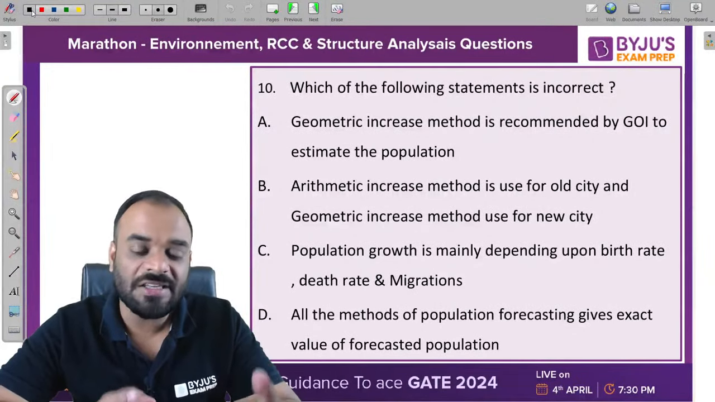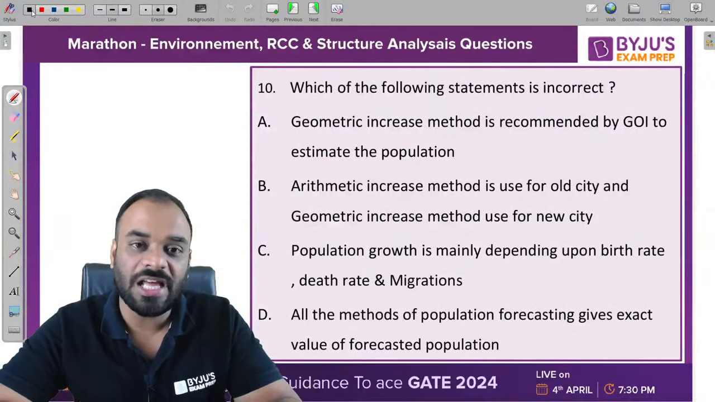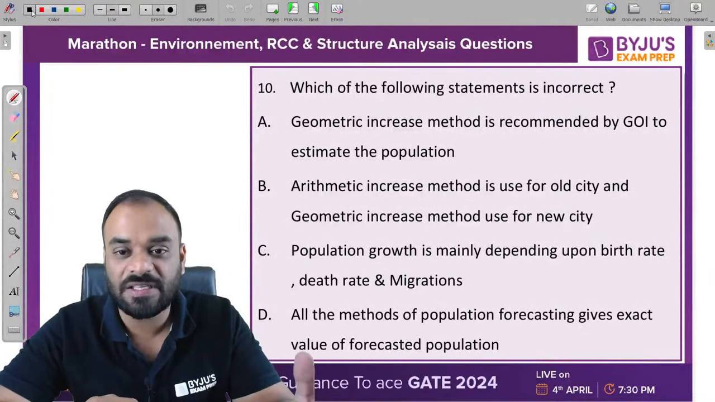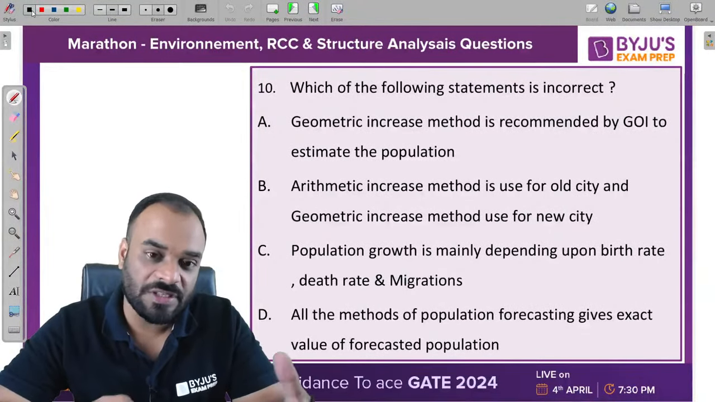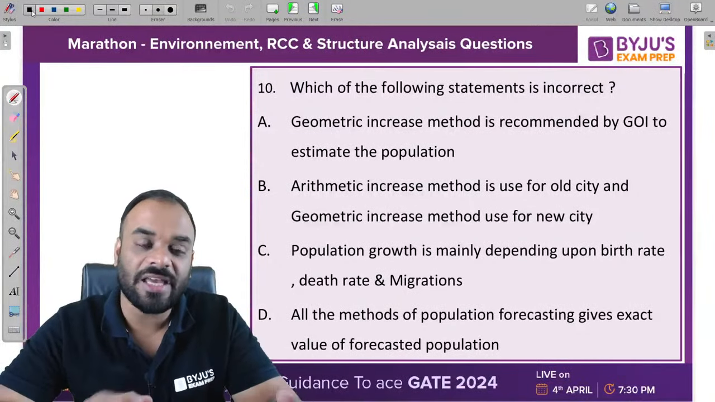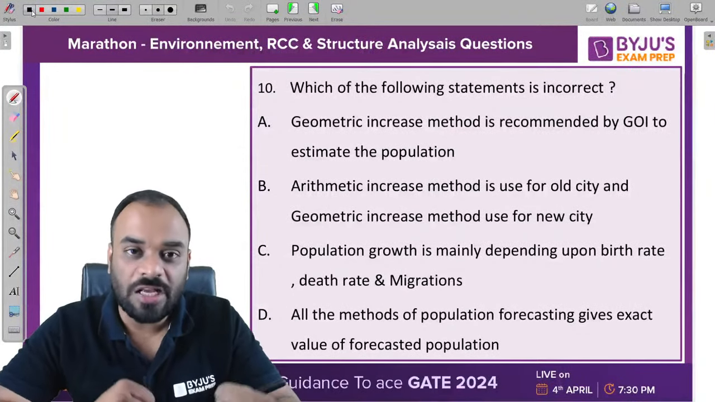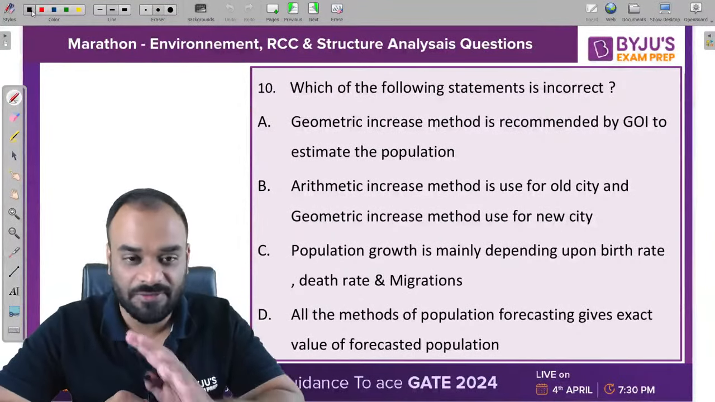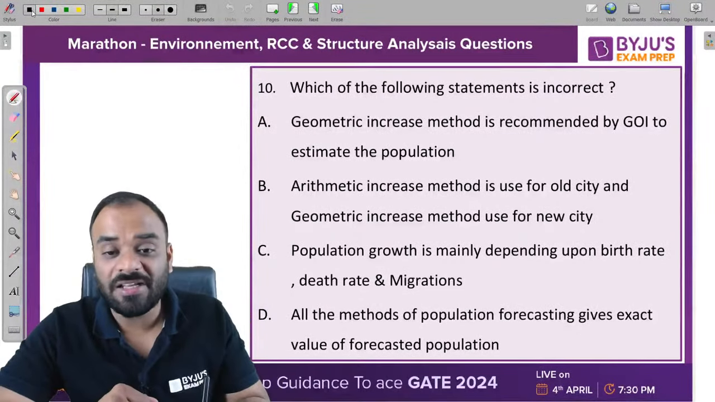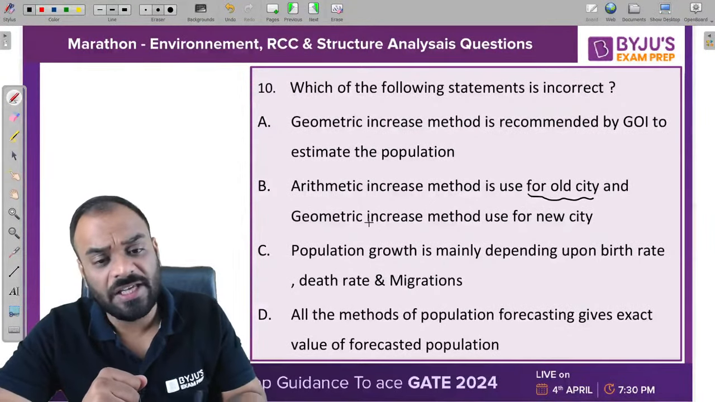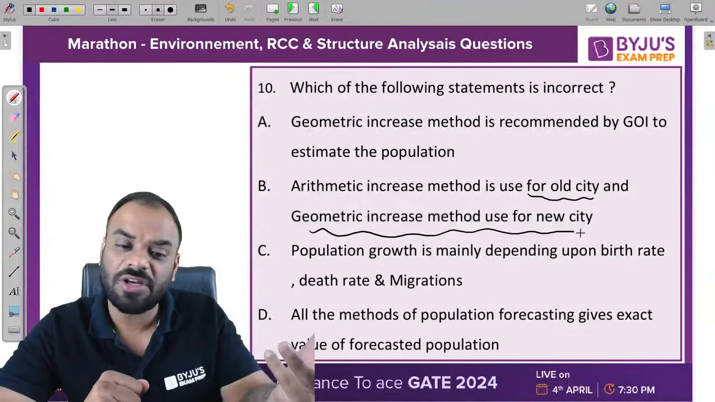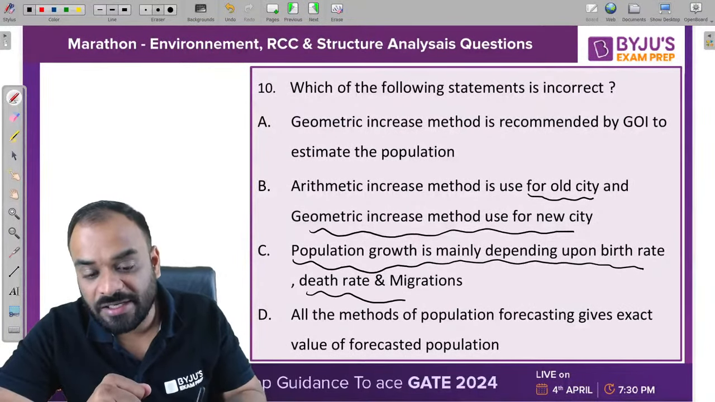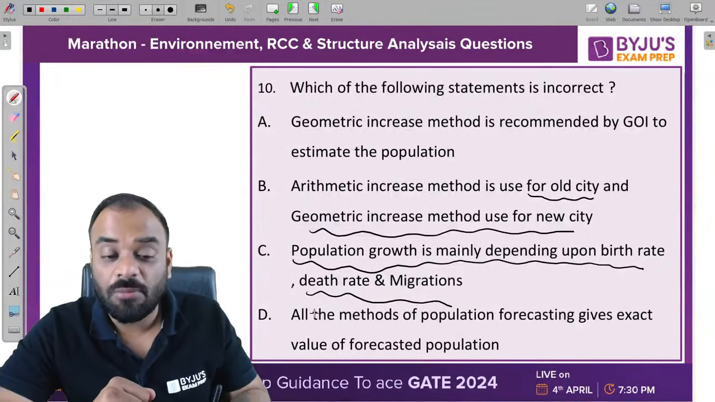So the geometric increase method is useful for a developing area, right? And you know, guys, our India is a developing country. So basically, the government of India is also suggesting the geometric increase method can be useful to forecast the population of India, right? So the first statement is correct itself. There is no issue, right? Arithmetic increase method is used in case of an old city and geometric increase method is used for a new city. Population growth mainly depends upon birth rate, death rate and migration. Yes, it is true. But what about the D option?